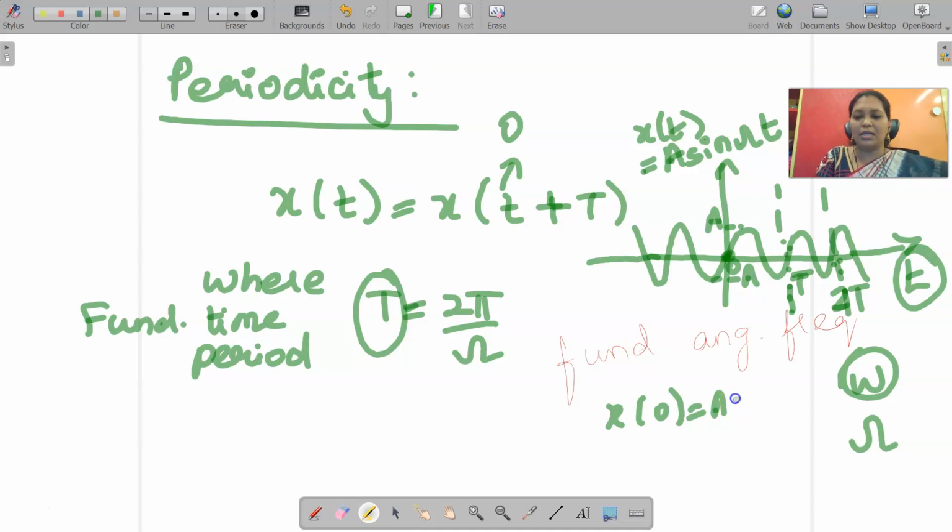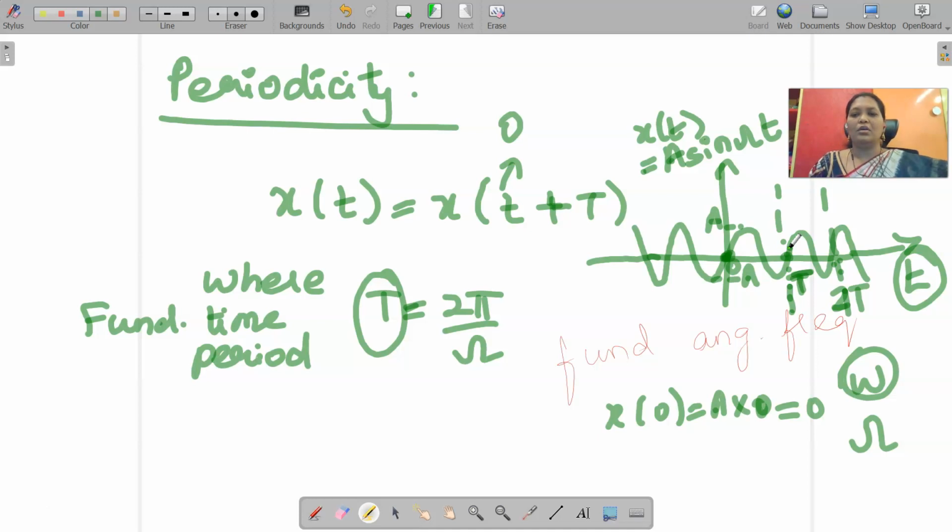Sine 0 is nothing but 0, so you will have the amplitude as 0. So at time t equal to 0, x of 0 is 0. And again, when you substitute here, what is the value at x of capital T? Again we have the amplitude, which is nothing but 0.